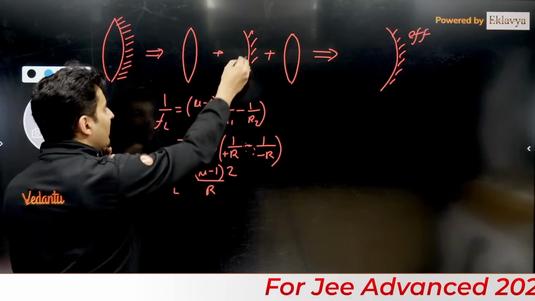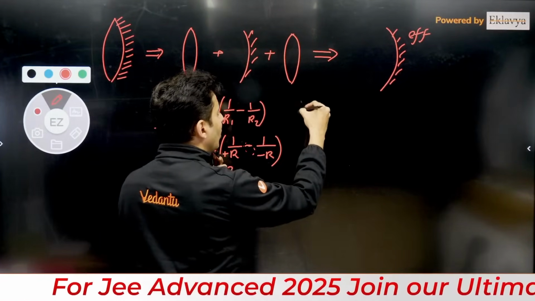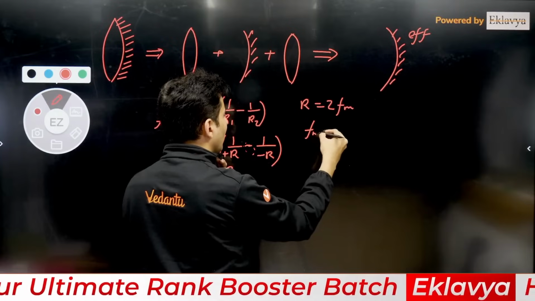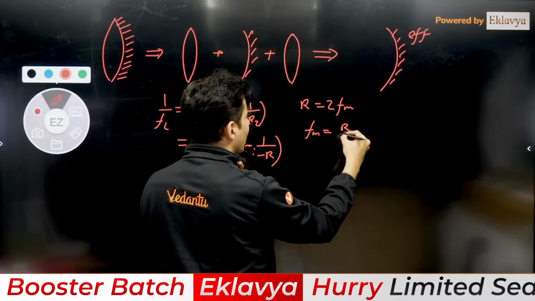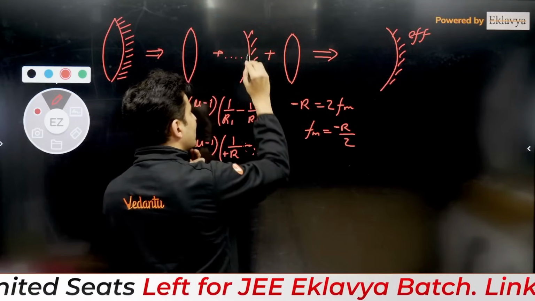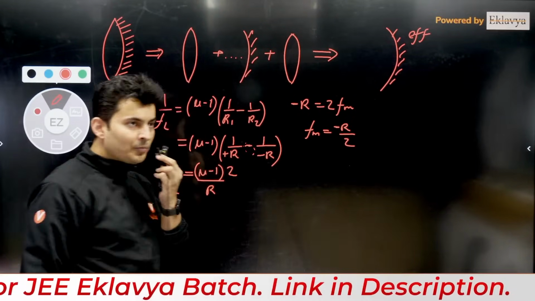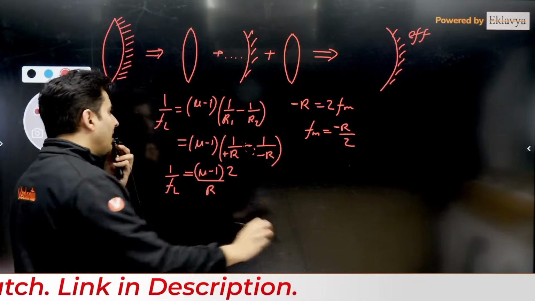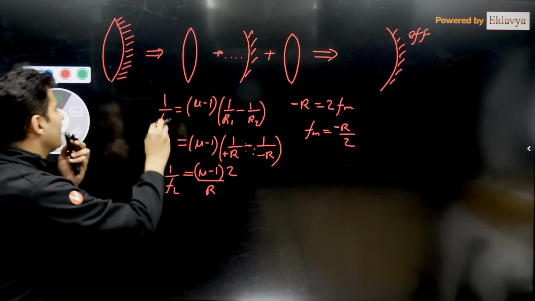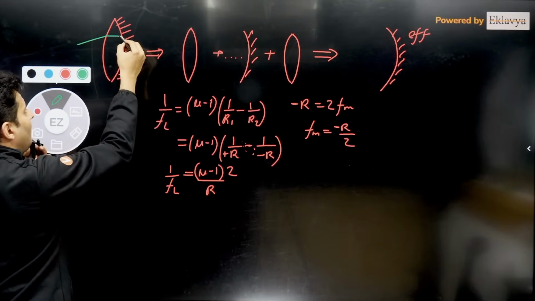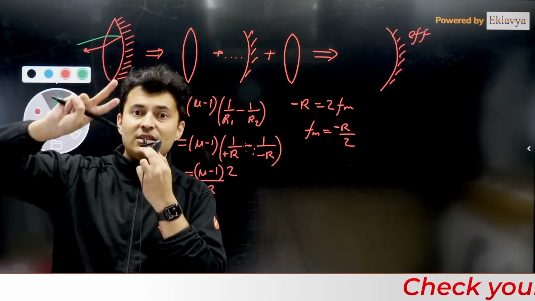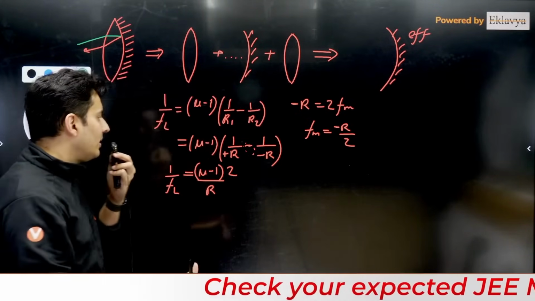Similarly, you can find it for the concave mirror. We know radius of curvature is 2 times the focal length for that mirror. So focal length of the mirror will be basically R by 2, but the focal length will always be negative. Remember that, because it's a concave mirror, so it will be minus R by 2. Once we get this, then we can say there are 2 lenses and 1 mirror. Why 2 lenses? Because the ray will go in and while coming out also it will encounter the lens. So the lens is encountered 2 times, that's why lens comes 2 times, mirror comes 1 time.